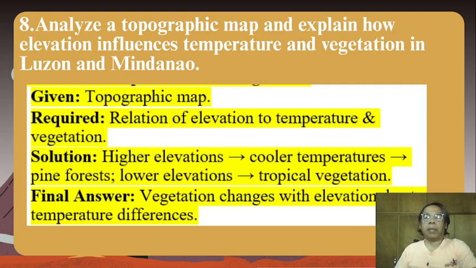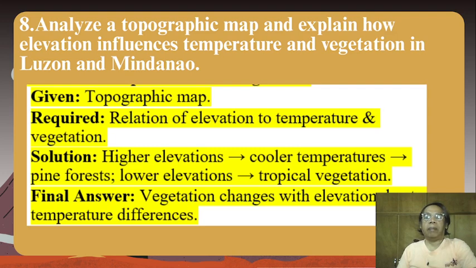So we're given a topographic map, required relation of elevation to temperature and vegetation. Solution. Higher elevations mean cooler temperatures.